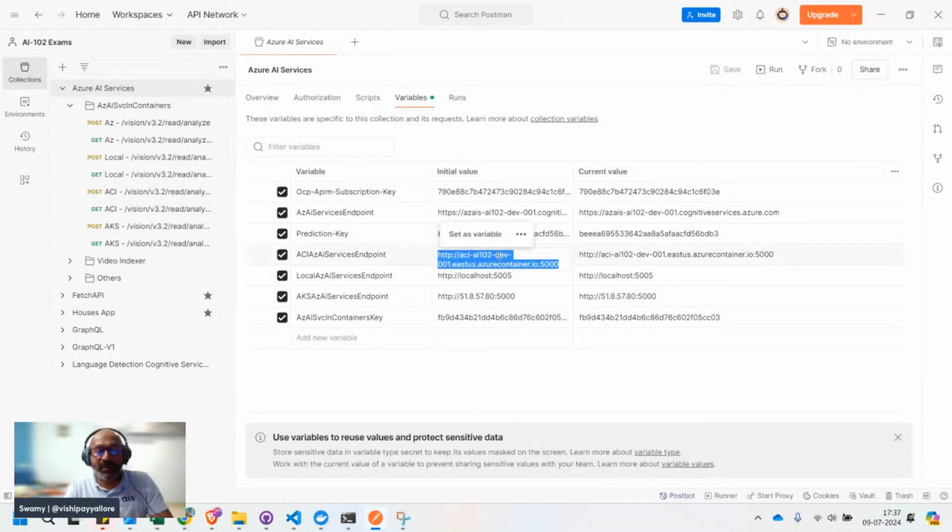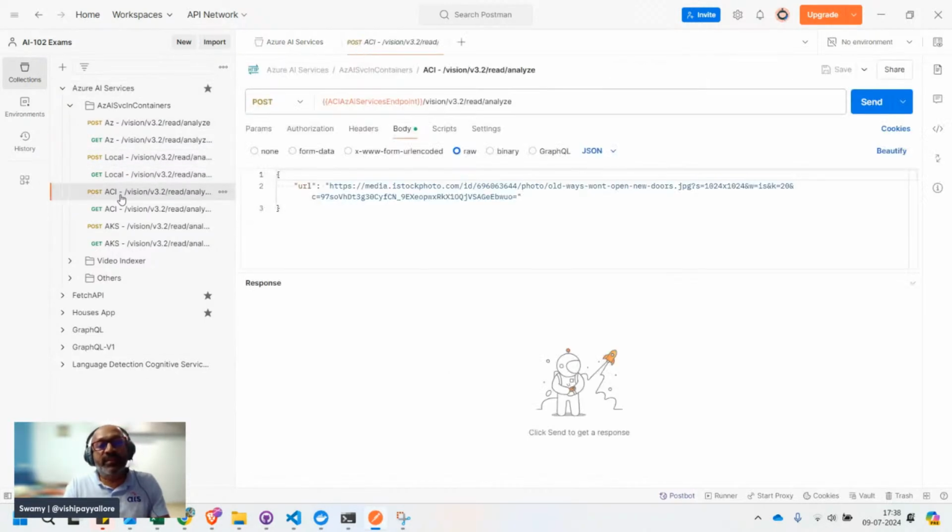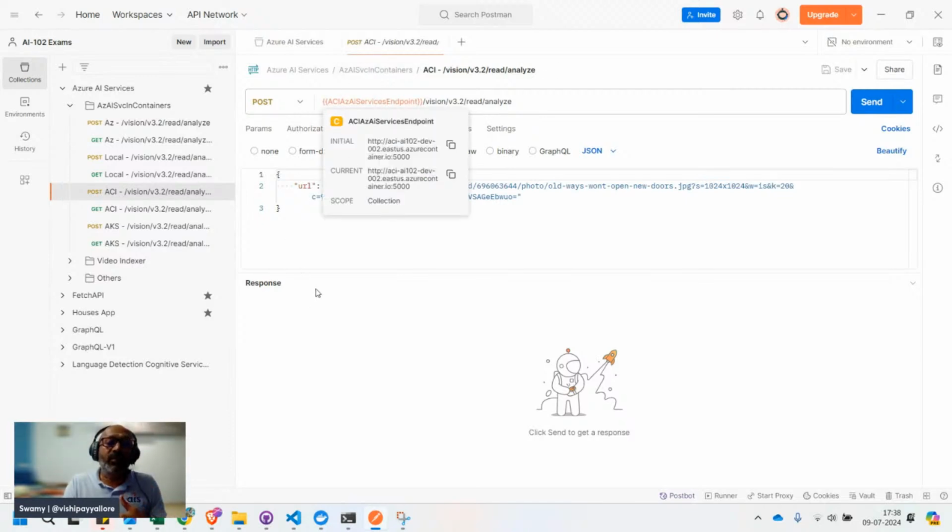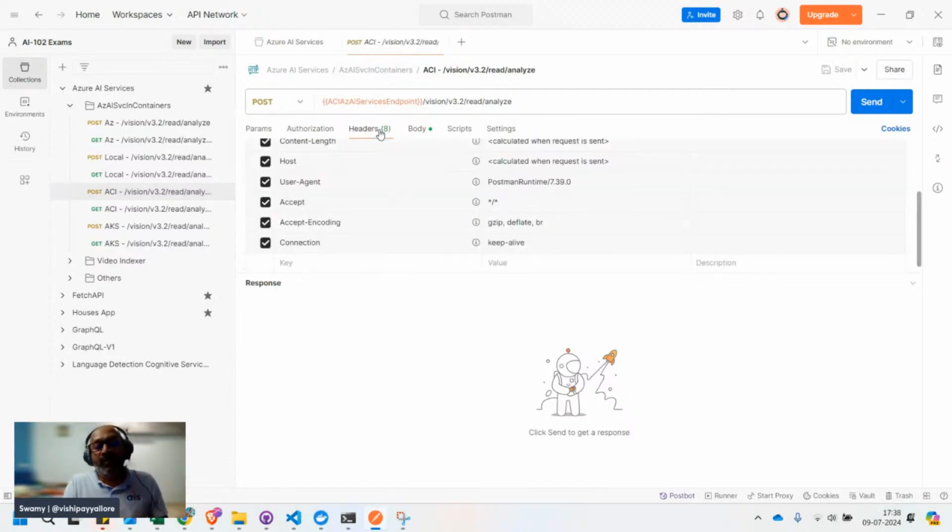So I have pasted it here, and I pasted it here. Now I put in the fully qualified domain name, the one which we just created, 002. Now this is the Azure service. These two are local. Now we are testing with the Azure Container Instance endpoint, and see that we are not sending anything, subscription key or anything in the endpoint.